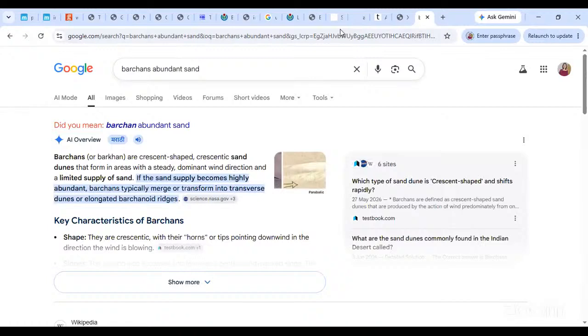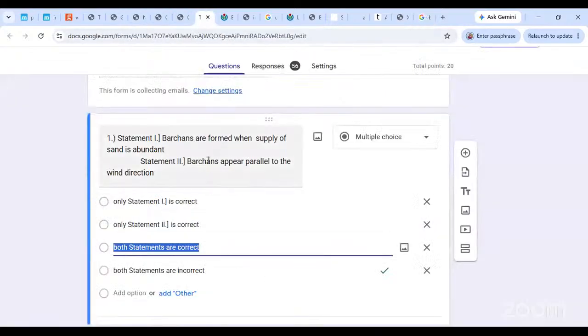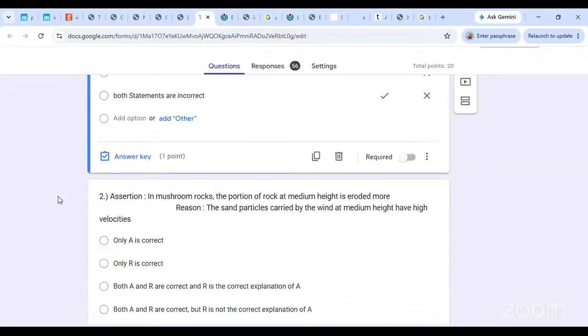Yeah, absolutely. Okay, they are going with limited supply of sand. My bad then. For transfers, you clearly need an abundant supply of sand. Limited supply of sand, mine. So we'll go with whatever they had said earlier, that barkans do not appear parallel to the wind direction because they're sitting in the middle of it, and barkans are also formed when the supply of sand is limited. Okay, when the supply of sand will be limited. Okay, let's go ahead.